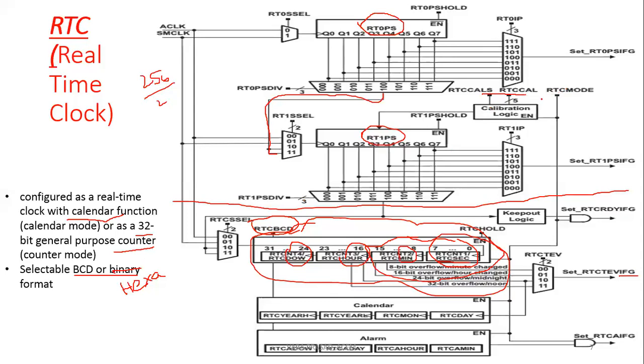And we can select the modes, either RTC mode, counter mode, or alarm mode, by using this RTC mode.